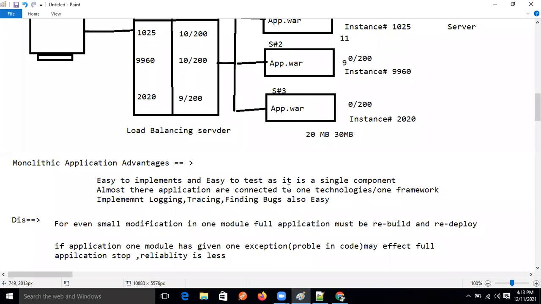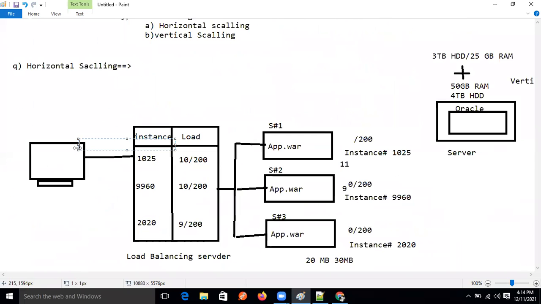In a monolithic application, if we use another technology to integrate the latest concepts, it may affect our project design. These are the disadvantages of a monolithic application.